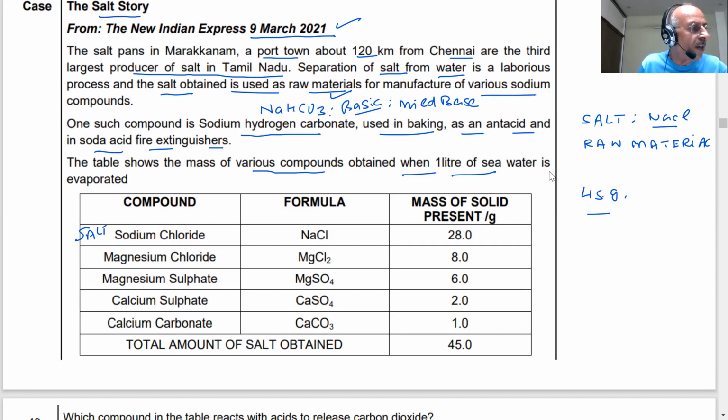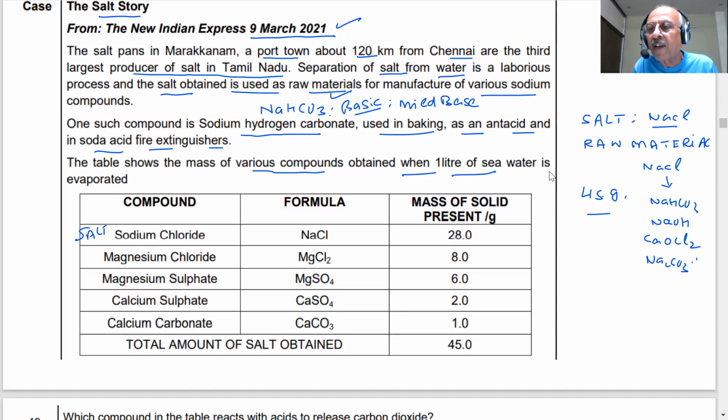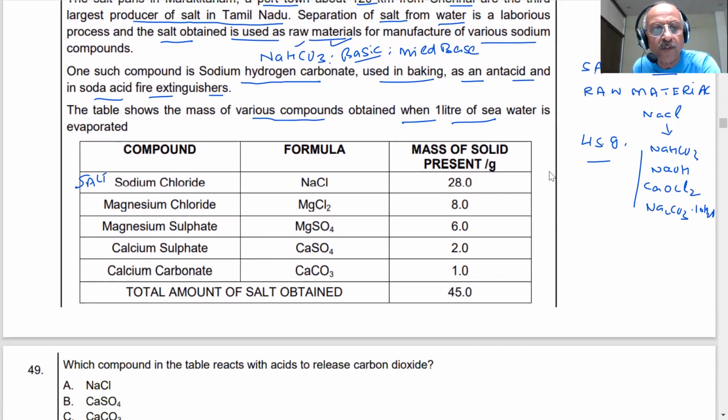We have read it very thoroughly and understood each and every line. You already know what he means by raw material. What do you mean by raw material, students? You know that NaCl is used for the manufacture of NaHCO3. It is also used for the manufacture of sodium hydroxide, caustic soda. It is also used for the manufacture of bleaching powder. It is also used for the manufacture of washing soda, sodium carbonate 10H2O. So we are aware of this. It is a raw material. Okay, let us see the questions based on this, students.